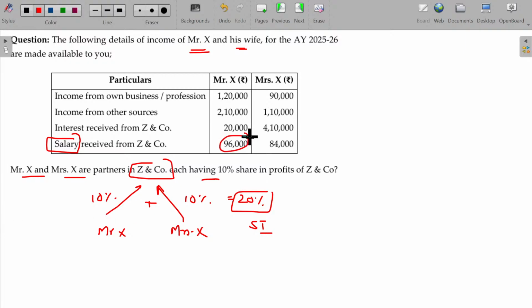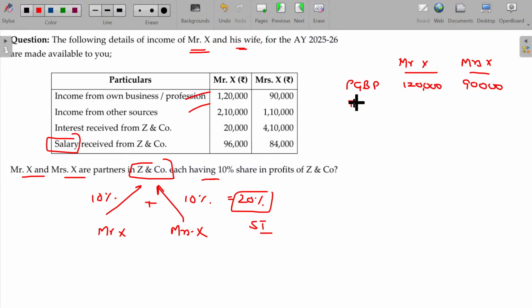Now the question is whether it is going to be clubbed in the hands of Mr. X or Mrs. X. Forget about the salaries from the partnership firm where these two have substantial interest. Find out the other income first of all. For Mr. X and Mrs. X, PGBP income is 1,20,000 and 90,000.